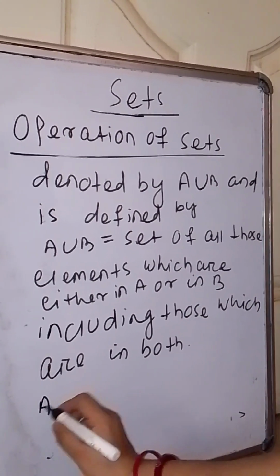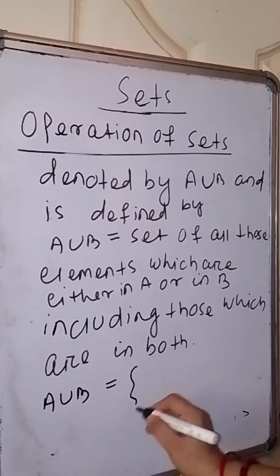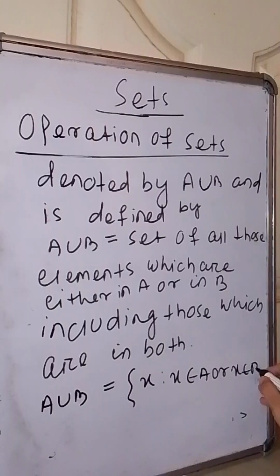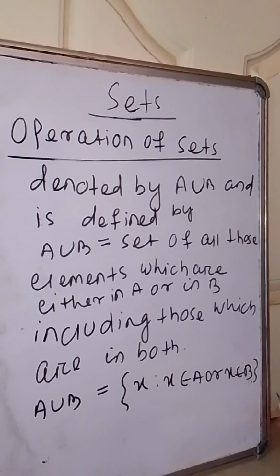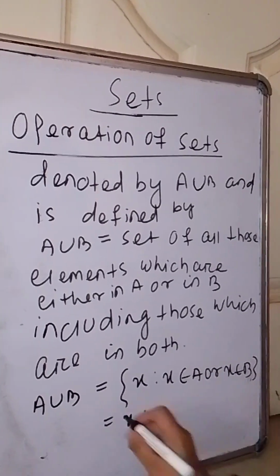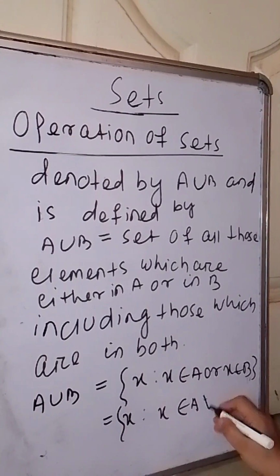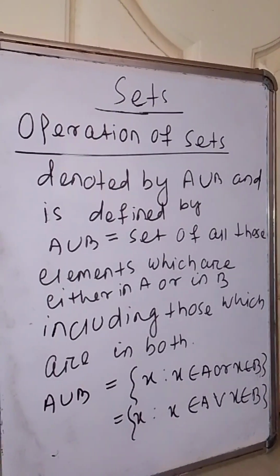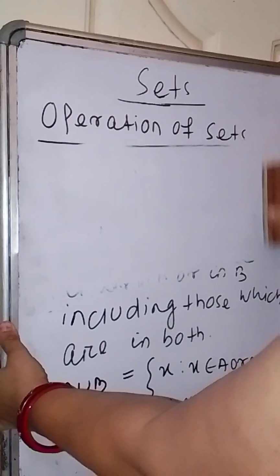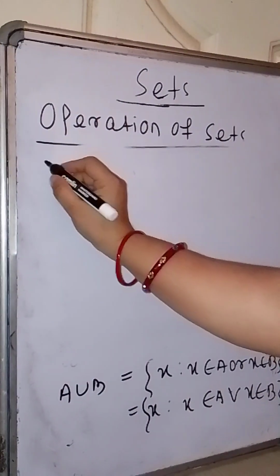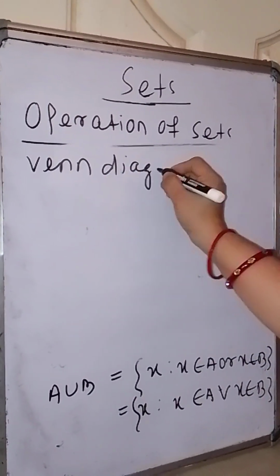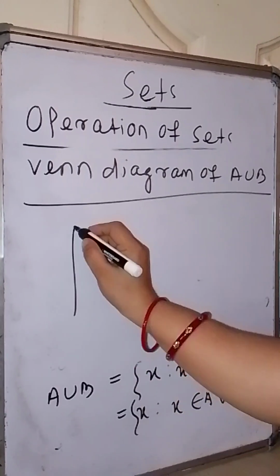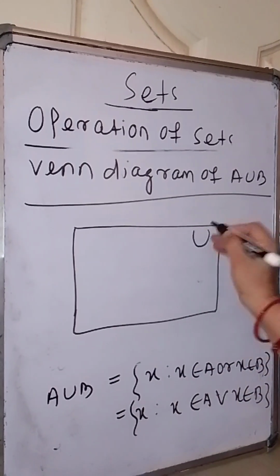Mathematically, A union B is defined like this: A union B is the set of all elements X such that X belongs to A or X belongs to B. For this OR we can use a symbol also: X belongs to A, or, this is called the OR symbol, X belongs to B. Now the Venn diagram for this union operation, the Venn diagram of A union B. As usual, the universal set is represented by the rectangle.